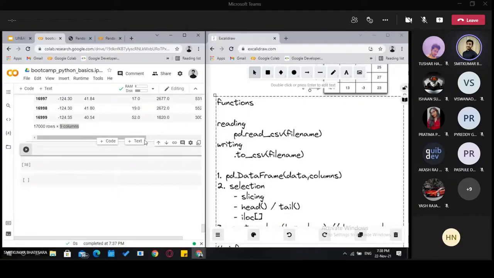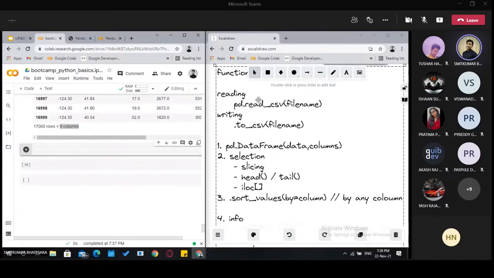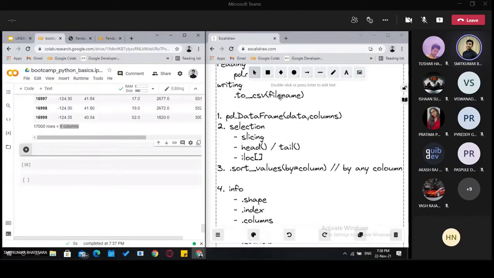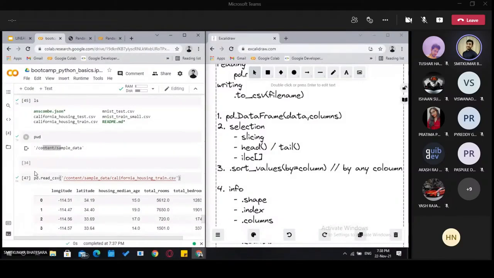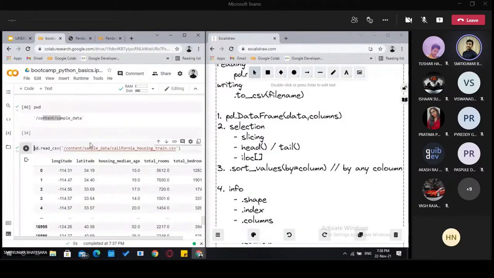So first of all, we have done read_csv, writing we will see later, and we can see the selection part now. Here we just read the CSV file. Now we also need to store it because we want to use this file again and again.